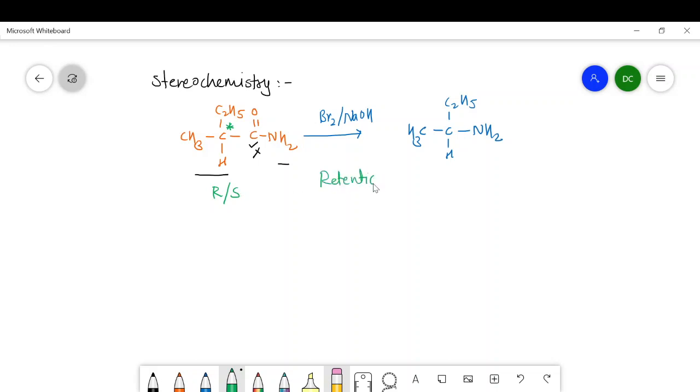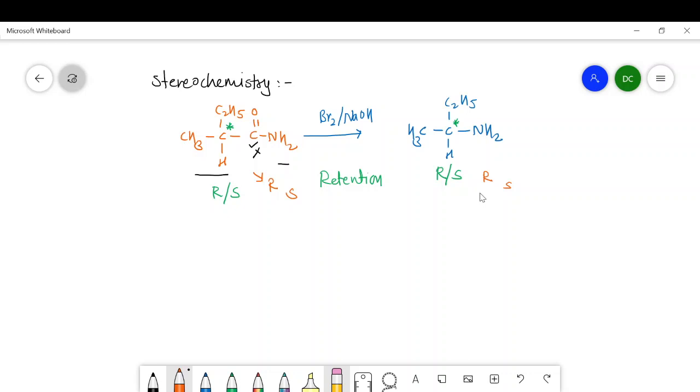So retention of configuration is observed. So here the carbon which is chiral may be R or S. If it is R, then in the product we get R configuration. If it is S, then here we get S.